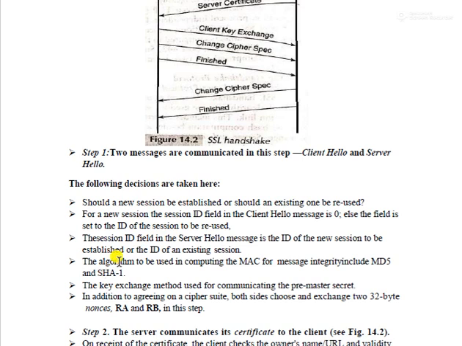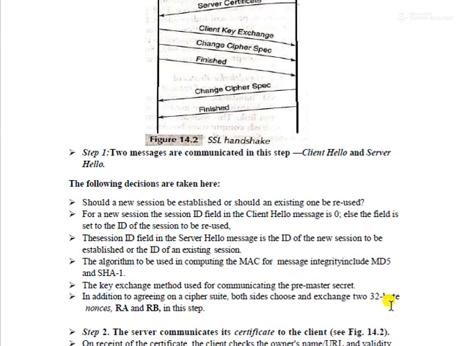The algorithm used for computing the MAC, message authentication code, for message integrity includes MD5 or SHA-1. MD5 is the message digest hash function, and SHA-1 is the secure hashing algorithm. The key exchange method used for communicating is the pre-master secret. In addition to agreeing on the cipher suite, both sides exchange 32-bit nonce random numbers in this step. So in the first step, we mainly discussed the sessions as well as the algorithms being used.